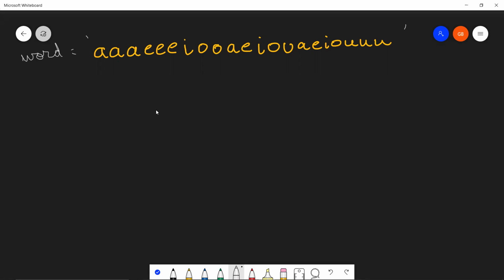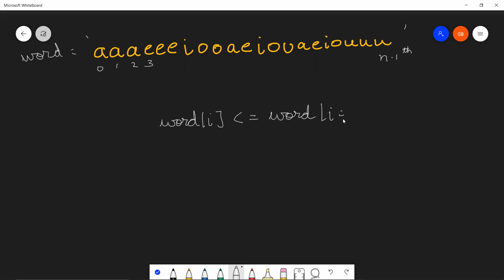What we are going to do is iterate our string from the 0th to the n minus 1th index, and we will check one very important thing. For example, let me consider indices 1, 2 and 3. When we are iterating from 0 till n minus 1, we need to make sure that word[i] is smaller than or equal to word[i+1].